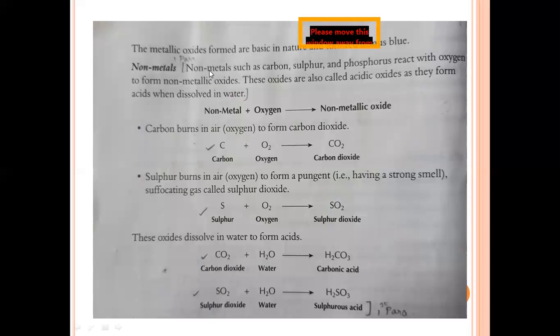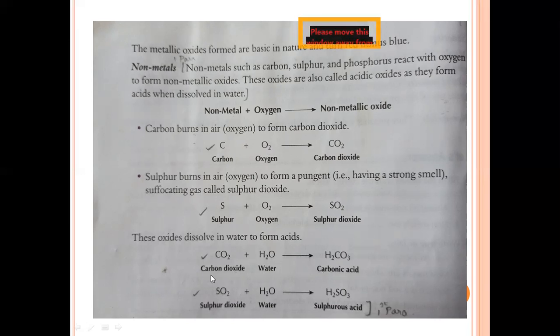Now, non-metals form non-metallic oxides when reacted with oxygen. Carbon and oxygen together form carbon dioxide. Sulfur with oxygen forms sulfur dioxide. Carbon dioxide, which is formed here, when treated with water forms an acid, carbonic acid.